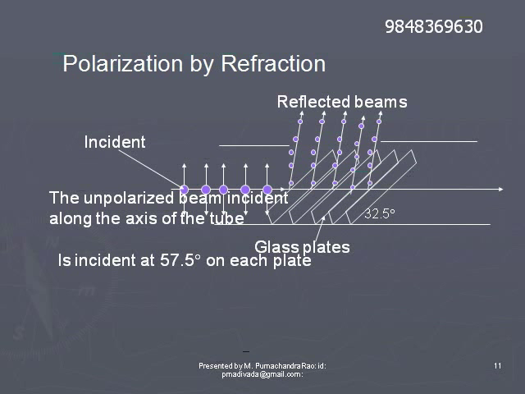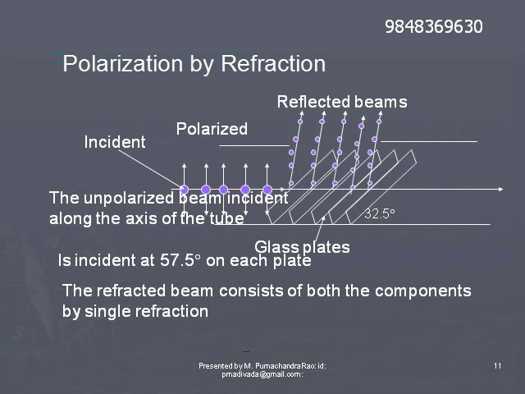When an unpolarized light beam is incident along the axis of this tube, it will be incident on each glass plate at an angle of 57.5 degrees. Then the reflected beam will be completely polarized.